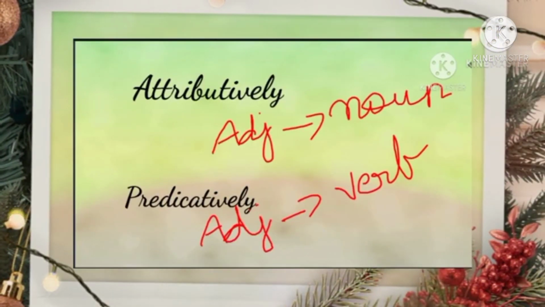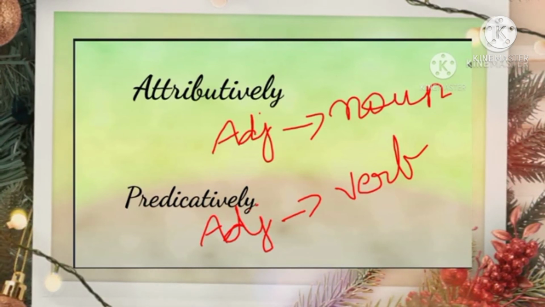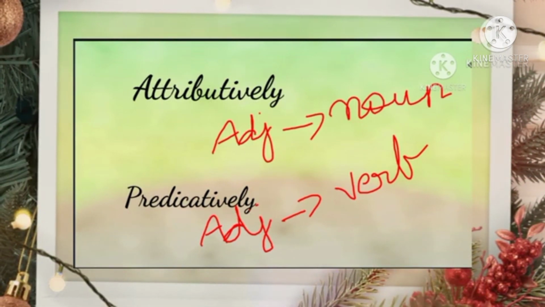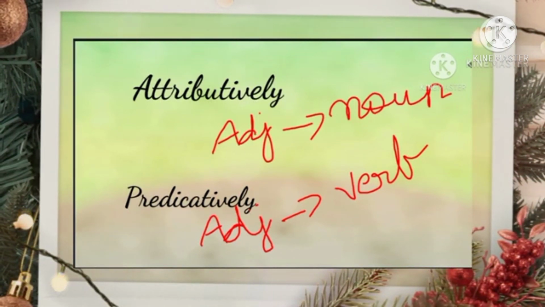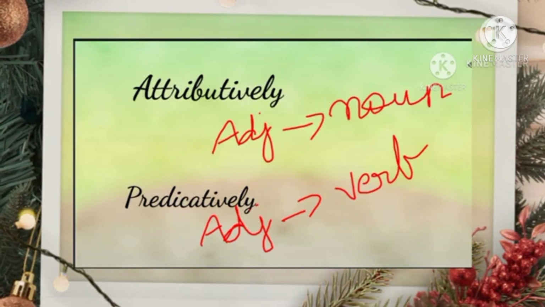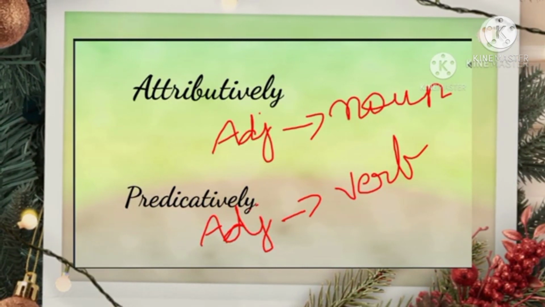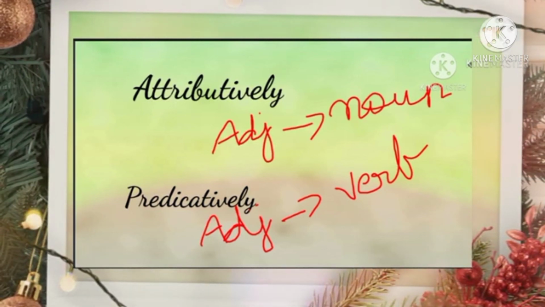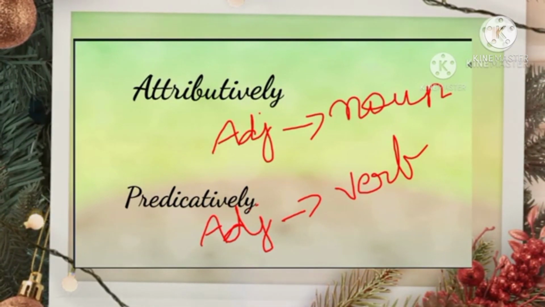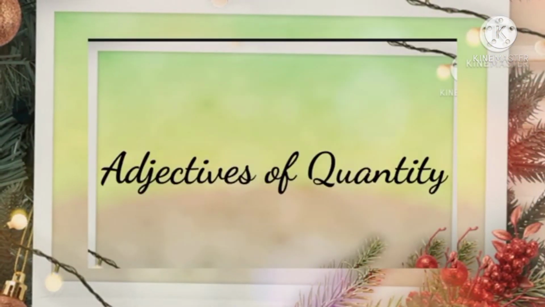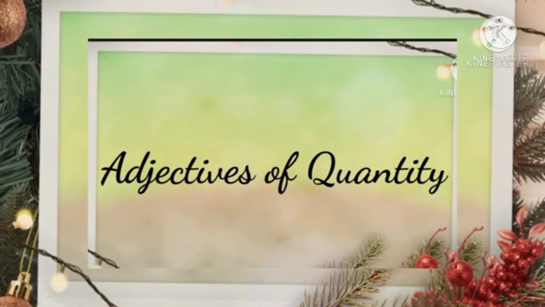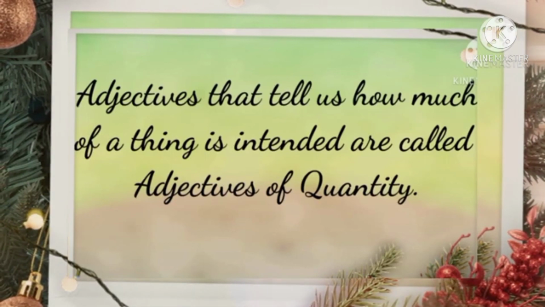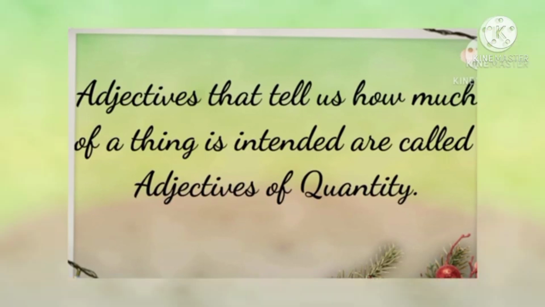Then adjectives of quality may be used in two different ways. They are attributively and predicatively. In attributive use, the adjective is used along with the noun, but in the case of predicative use, the adjective is used along with the verb. Then we learned about adjectives of quantity. Adjectives that tell us how much of a thing is intended are called adjectives of quantity.